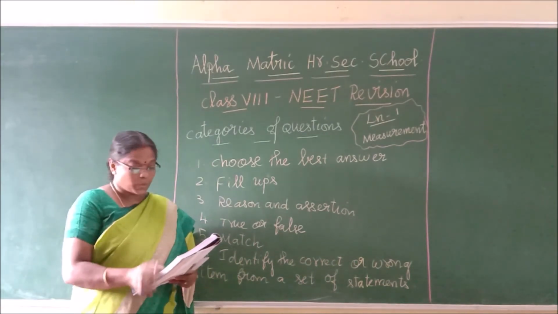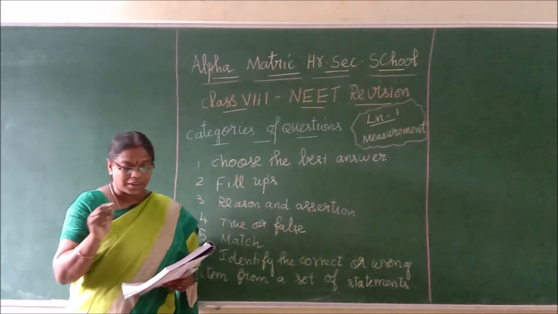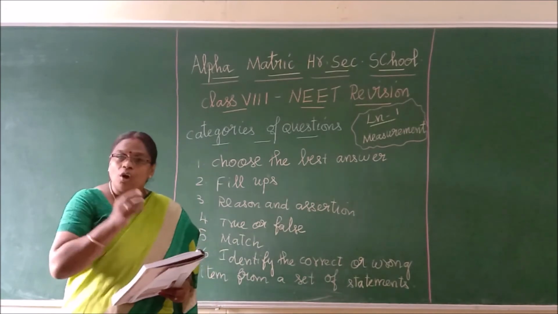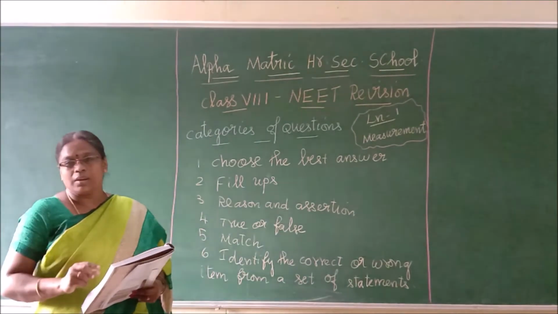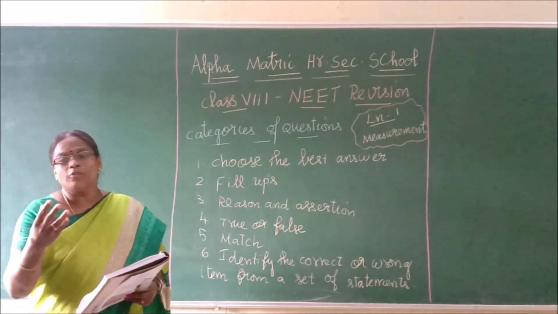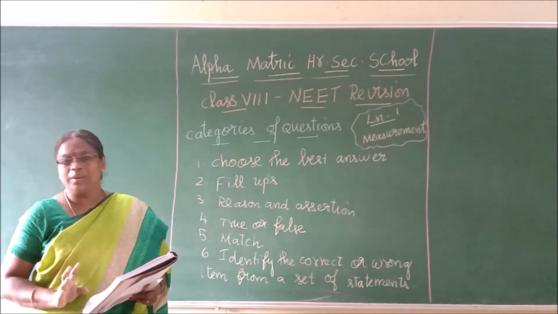For example, this one. Amount of substance is directly proportional to the number of atoms or molecules. This will be given as assertion. For this, one reason will be given. As the number of atoms or molecules increases, amount of substance increases. Like that, one reason statement will be given.